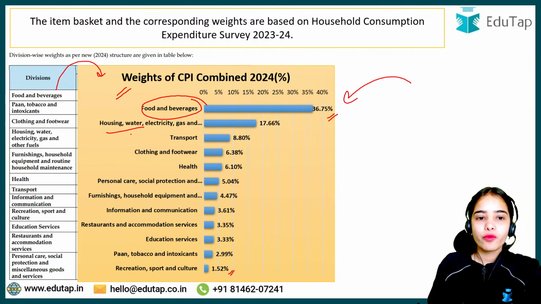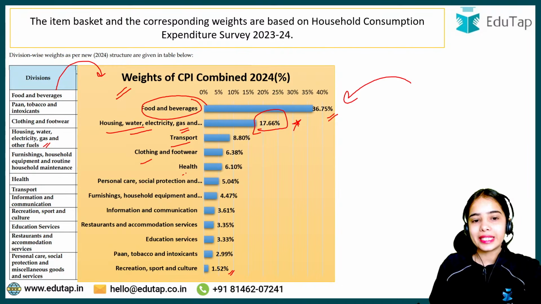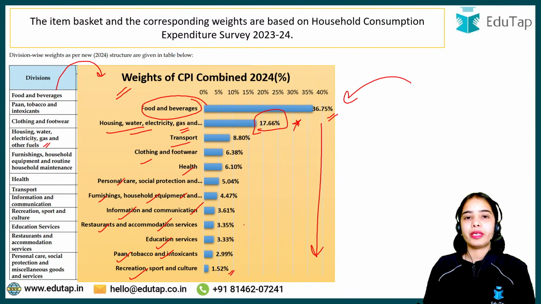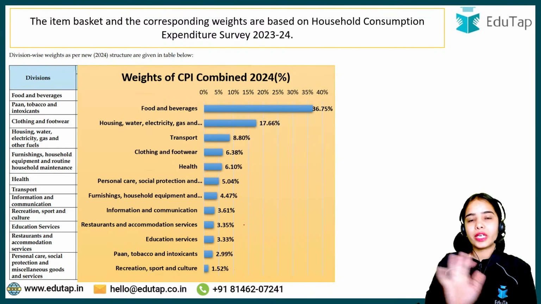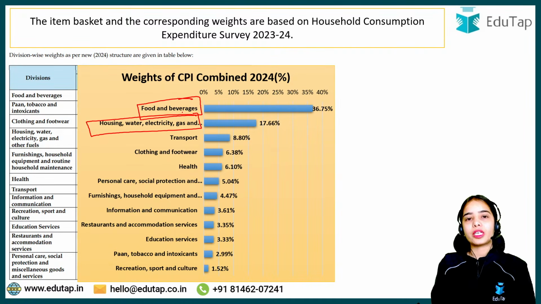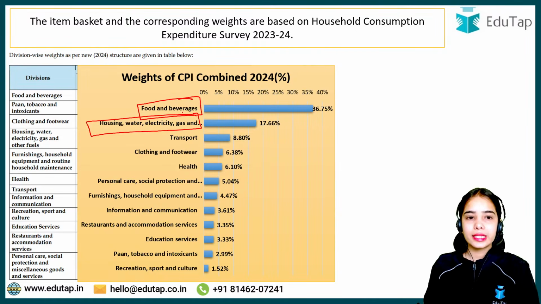Okay, housing, water, electricity, gas and other fuels, this has the second highest weightage, then transportation, then clothing and footwear, then health, then personal care, social protection and such, then furnishings, household equipment, then information and communication, then restaurants, accommodation, then education, and then pan, tobacco, intoxicants, then recreation, sport and culture. So this is how the weights have been bifurcated. Okay, the highest weight, that you have to remember, is given to the food and beverages, the second highest is given to the housing, water, electricity, gas and fuels. So this is the idea.